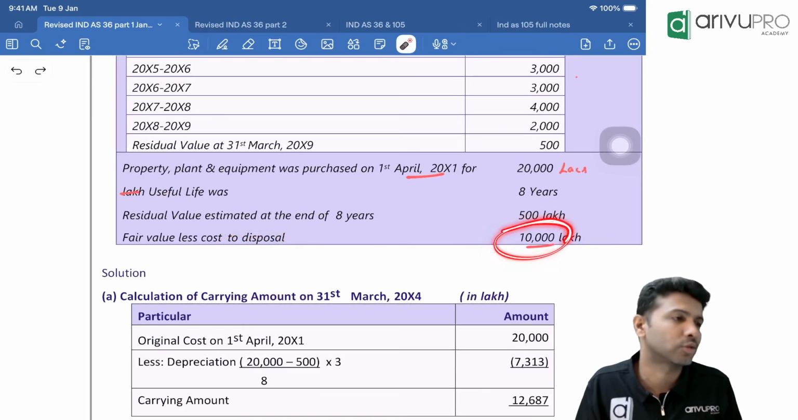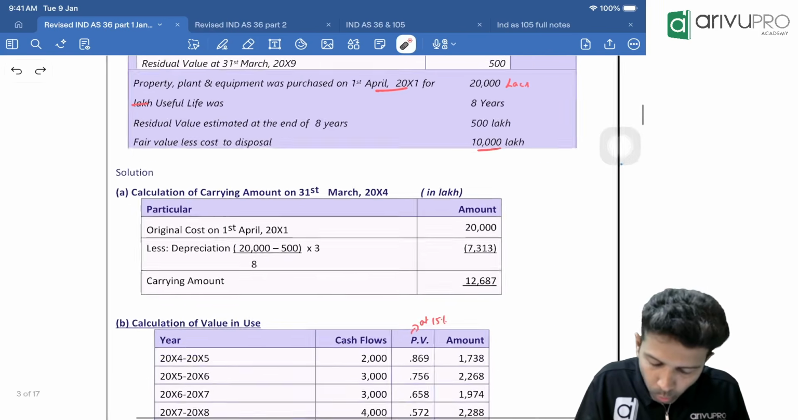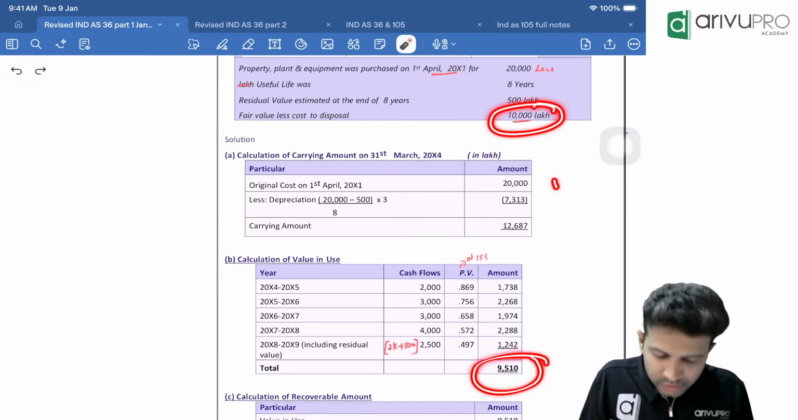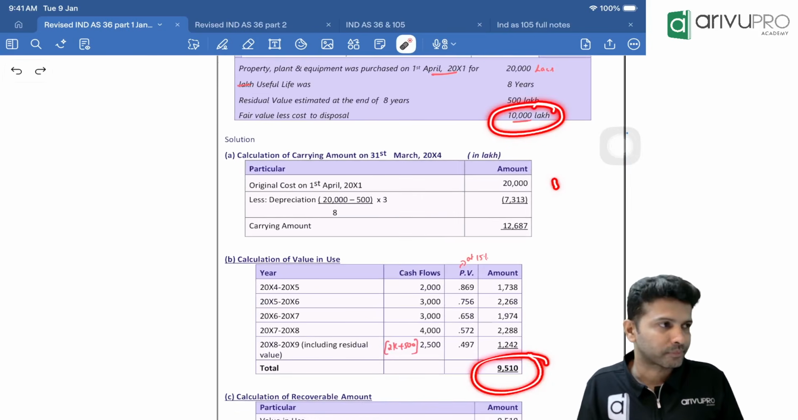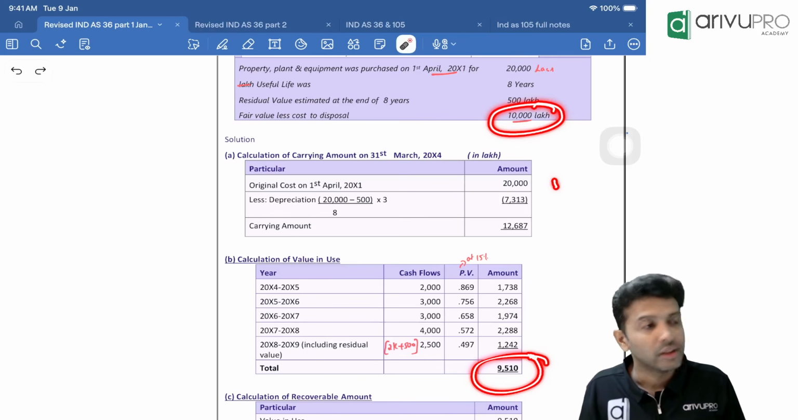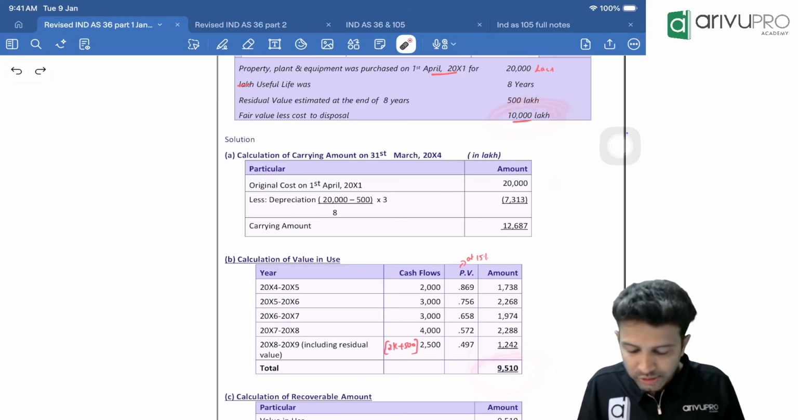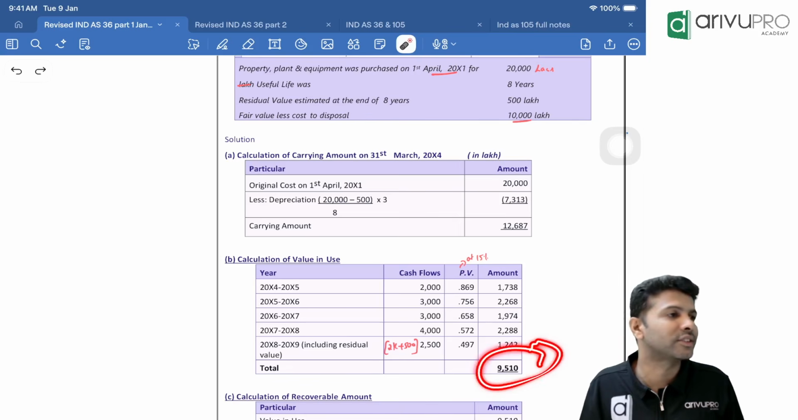This is given as 10,000. So can you tell me what is the recoverable amount? That circle number is a clue for you. What is recoverable amount? Type it out for me. In this case, let's see. Fair value less cost to sell is 10,000. All numbers are in lakhs. Value in use is 9510.